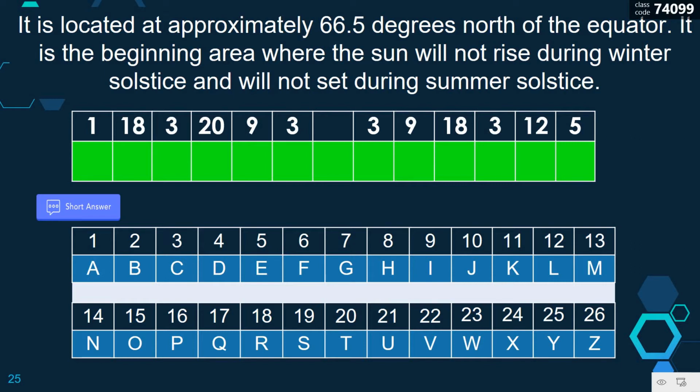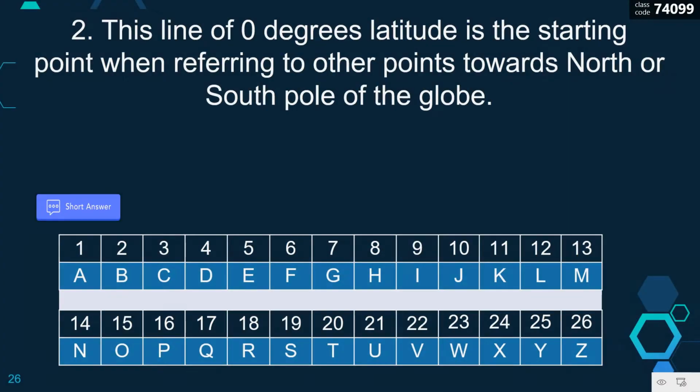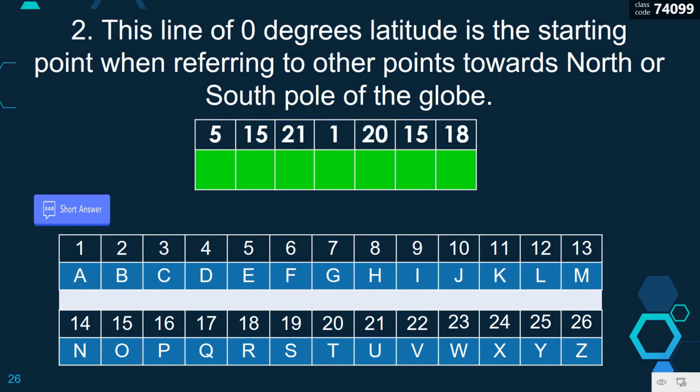Okay, the correct answer is Arctic Circle. Very good. Number 2 question. This line of 0 degrees latitude is the starting point when referring to other points towards the north or south pole of the globe. And this is the hint. So given one word with 5, 15, 21, 1, 20, 15, 18. It's composed of 7 letters. And the correct answer is equator.